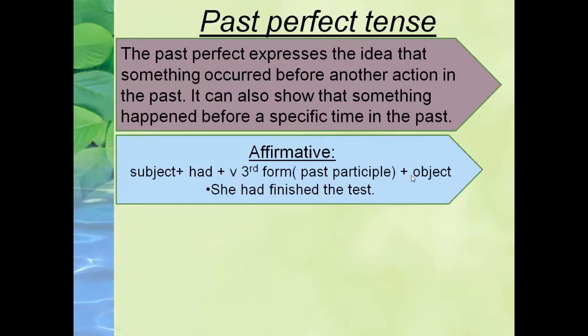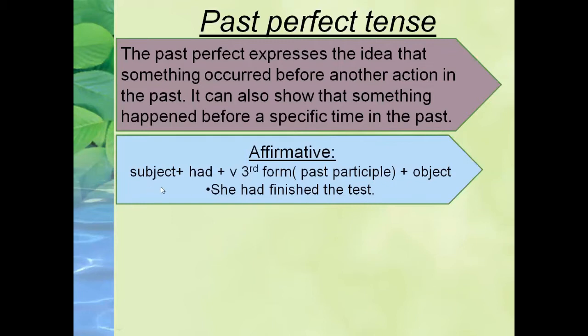And then we need an object to construct an affirmative sentence. So this is basically the construction of the sentence in past perfect tense. For example, she had finished the test. She is the subject, had is the helping verb, finished is the past participle, and the test is the object.